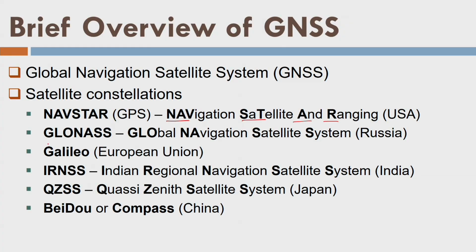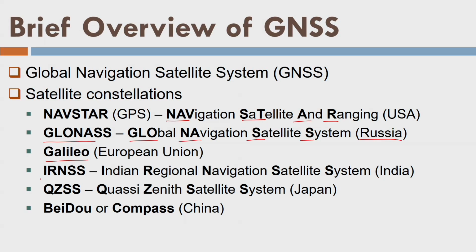Yeah. Second is GLONASS, that stands for Global Navigation Satellite System, and it is developed by Russia. Okay. Third is Galileo, that is developed by the European Union, and that satellite constellation is given the name Galileo because the famous scientist Galileo was from Europe. Perhaps that could be a reason, but yes, its name is Galileo.